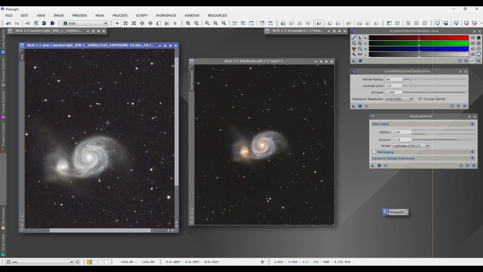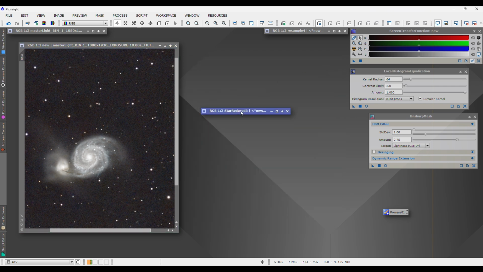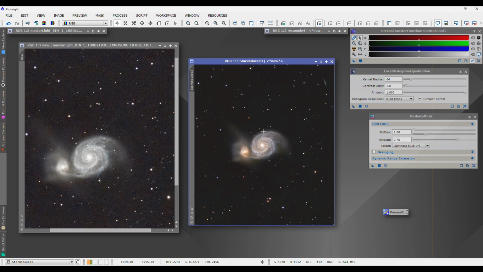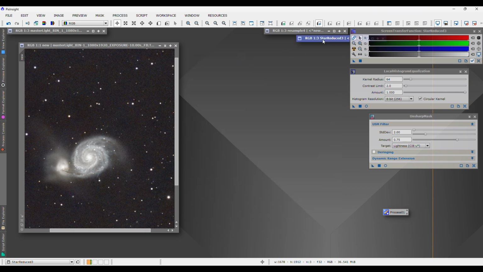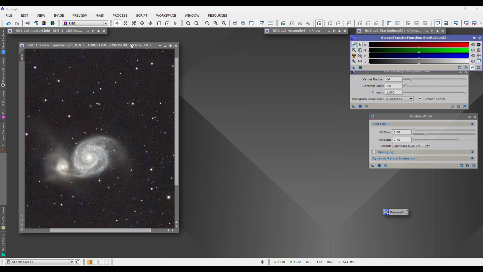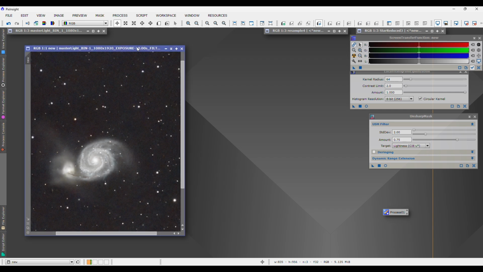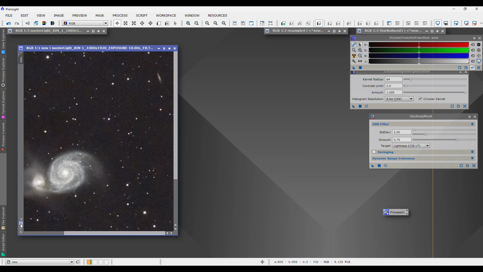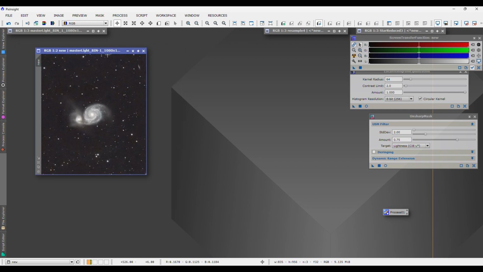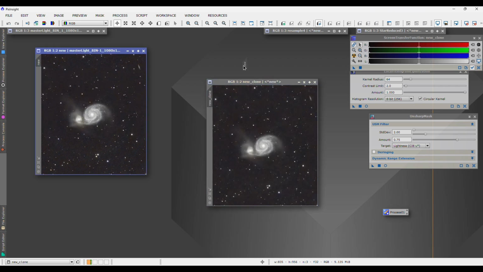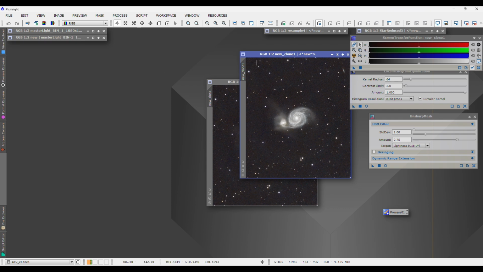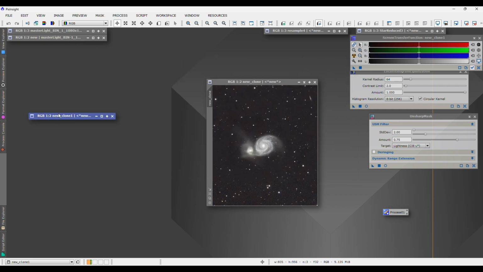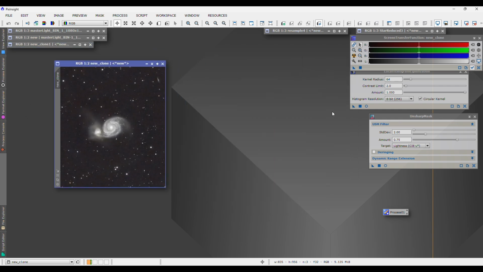Okay. So what I'm going to do is minimize this, as it's not something we're looking at at the moment. That's the finished image we're trying to get to. So let me go ahead and hide that up there, and I'll show you this process. The first step is I'm going to copy this a couple of times, just to make sure we have a couple of copies to work with. We can hide those for now, and this is the one we're going to use.